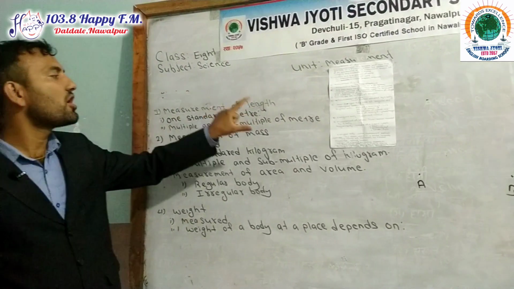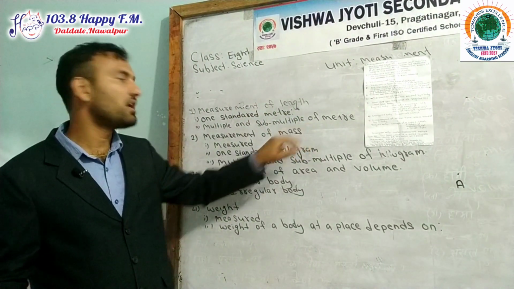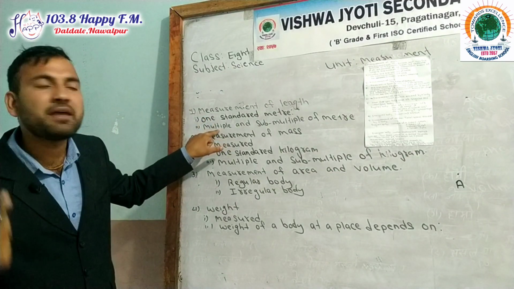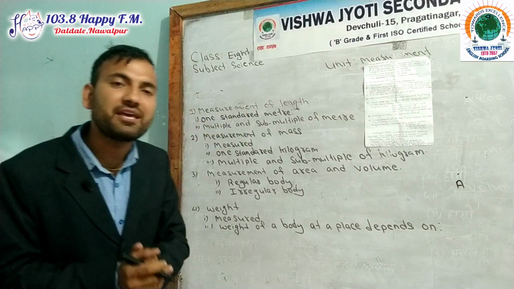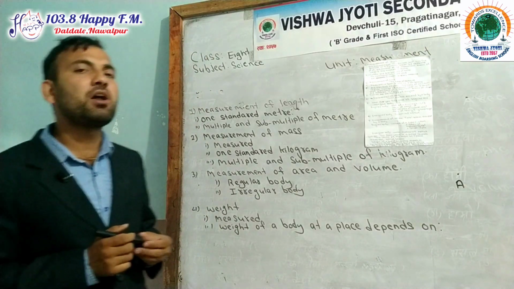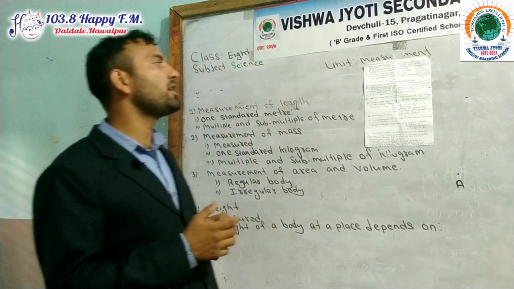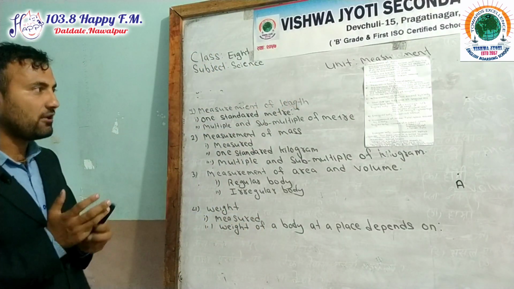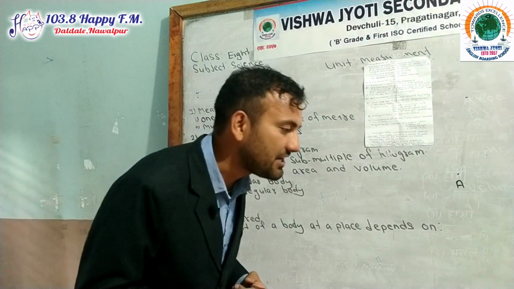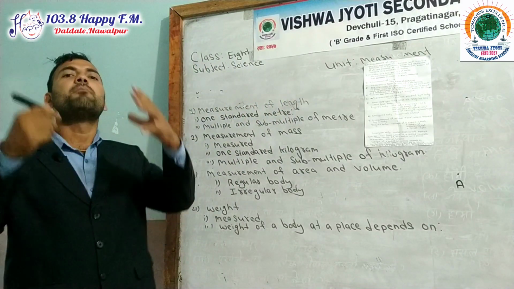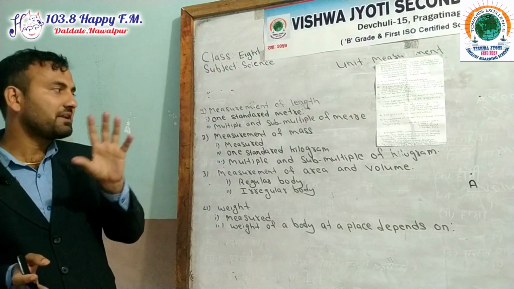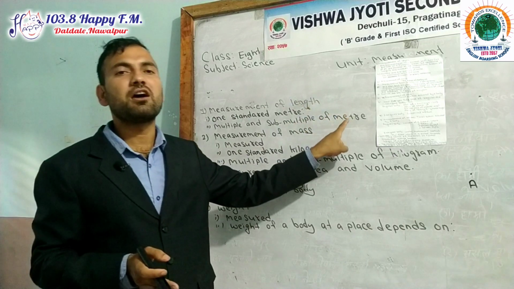Some are bigger units and some are smaller units of length or meter. Bigger units of meter are known as multiples of meter. What do you mean by multiples of meter? Those units which are bigger than the meter are known as multiples of meter. Some examples of multiples of meter are kilometer, astronomical unit, light year, parsec. These units are bigger than the meter, so they are also known as the multiples of meter.